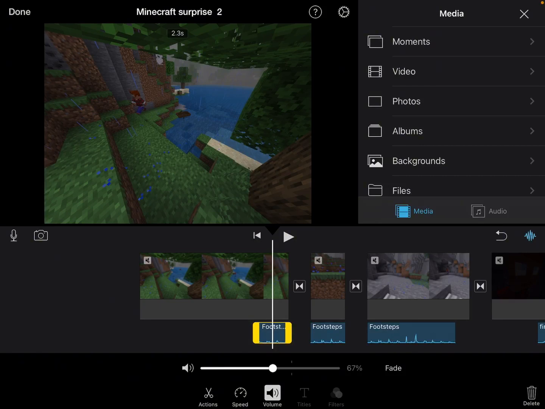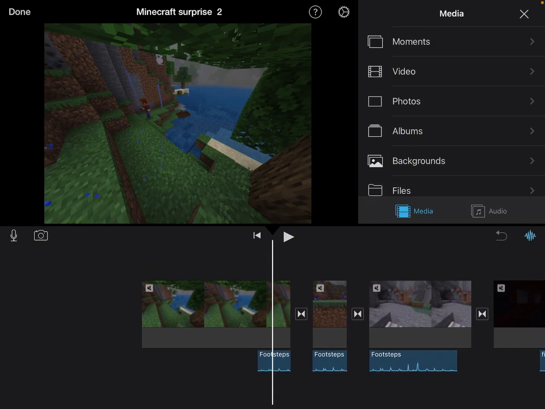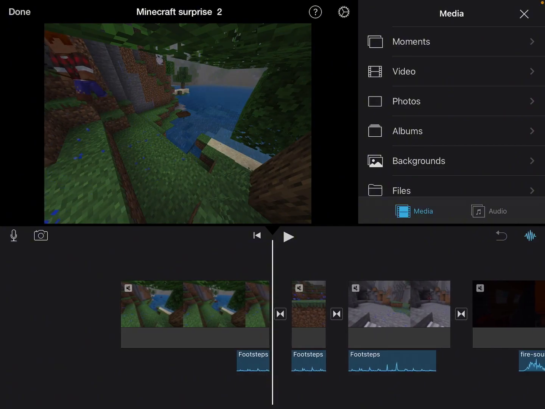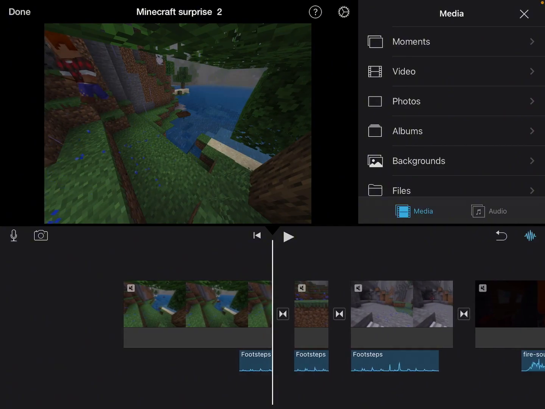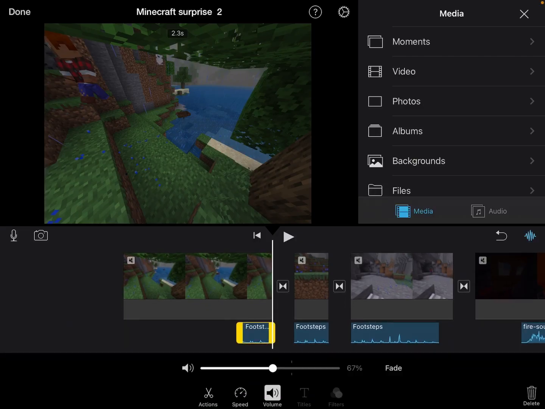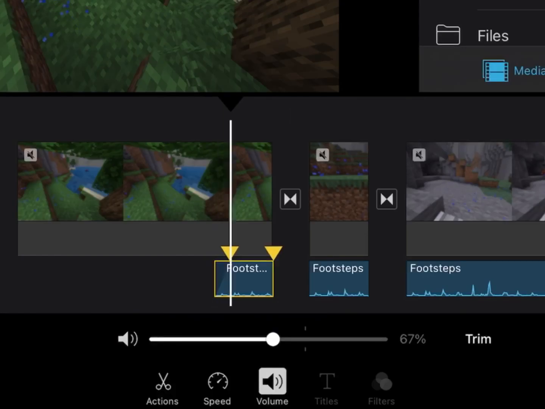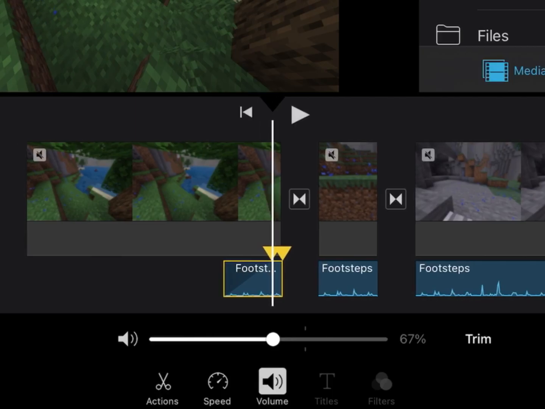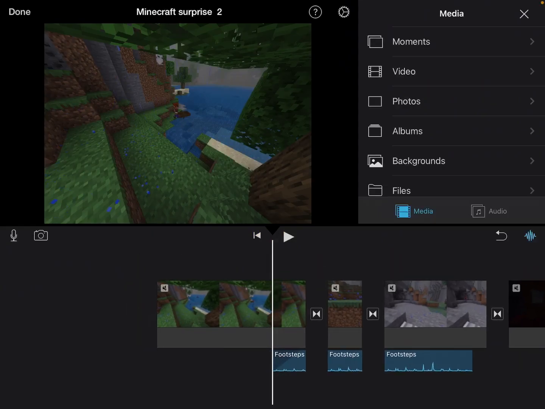The other thing I notice about this clip is that the character's far away, but then the character does become closer. So the sound should become gradually louder as the character approaches the camera. It should crescendo. So if you tap on the sound, and then if you're in volume, tap on fade. And it gives you two triangles. If I drag on the first one, this is making it so the volume is really low in the beginning and gets louder and louder. Let's hear what that sounds like.